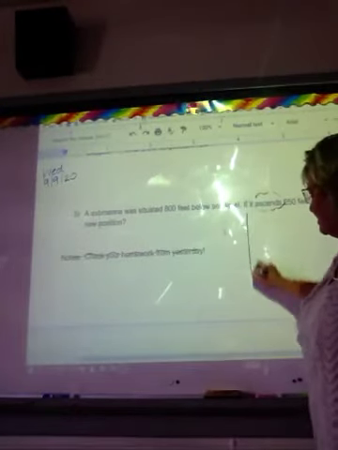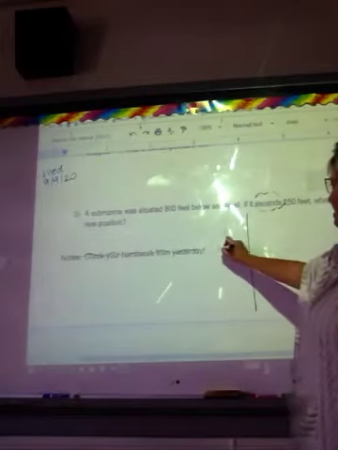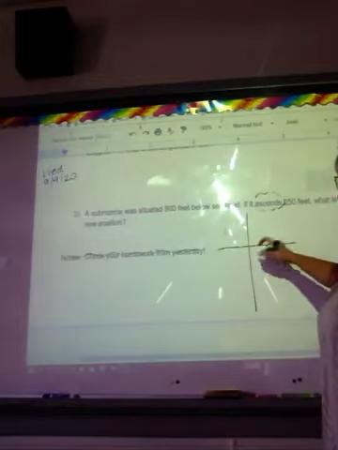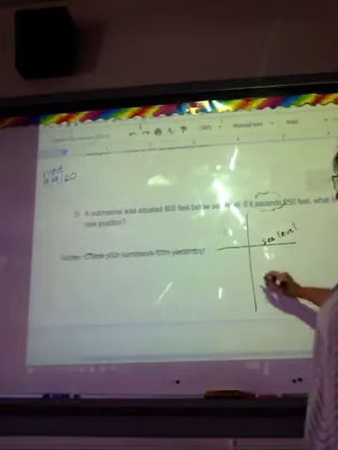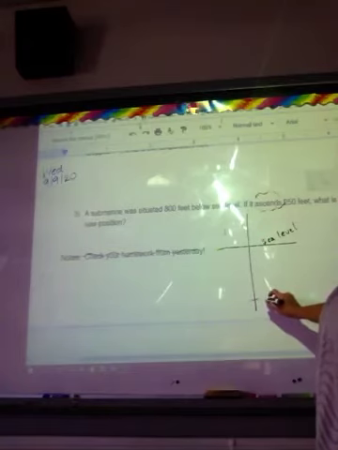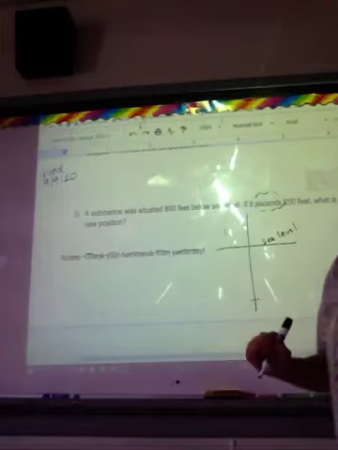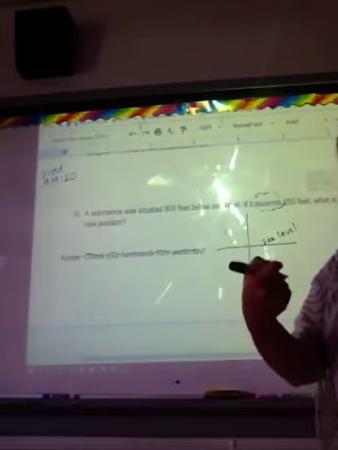So what is our starting spot for the submarine? I would probably think of it like this. Here's my water. Here's my land, my sea level. If they're saying they're starting 800 feet below sea level, is that going to be a positive or a negative 800? It's going to be a negative.